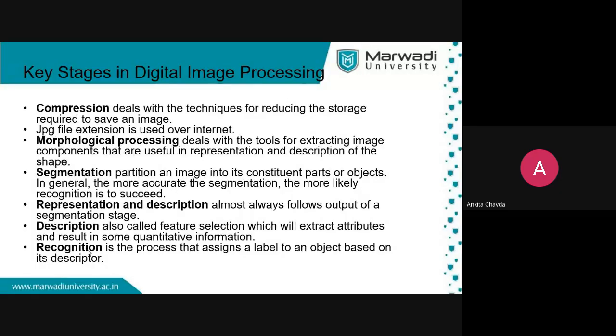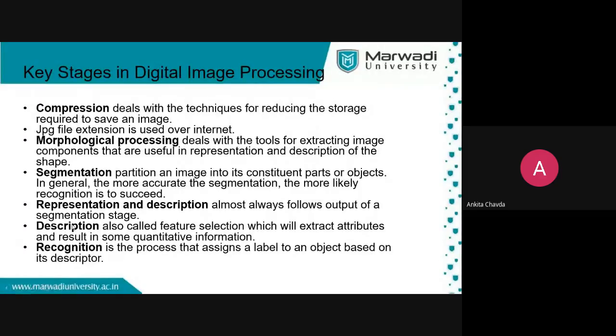Representation and description almost always follow the output of a segmentation stage, right? Description is also called feature selection, which extracts attributes and results in some quantitative information, because you are describing the object. If the object is like this and the color is like this, then most probably it is called a pen, or it is called a pencil.